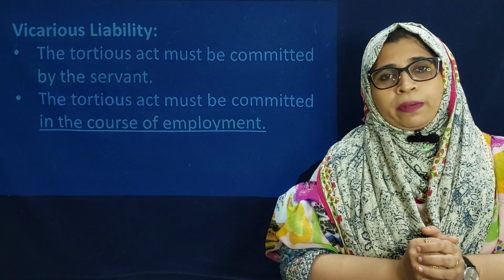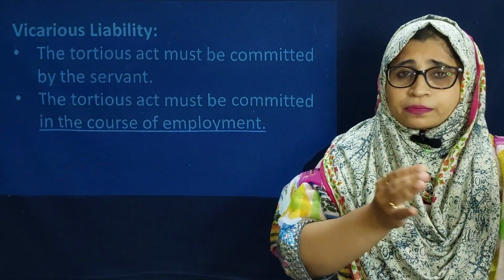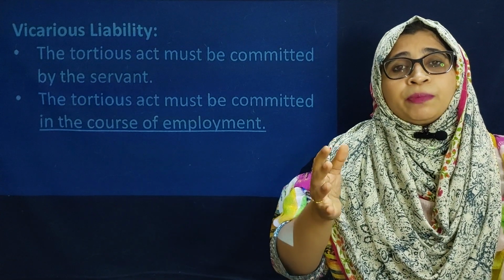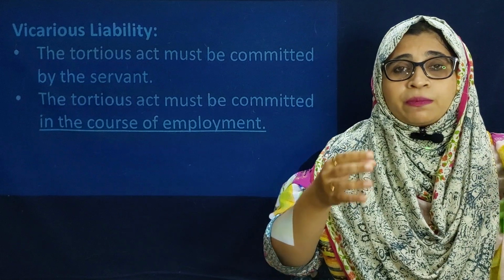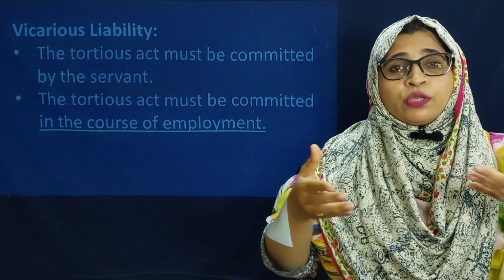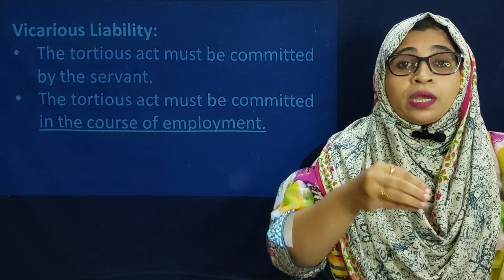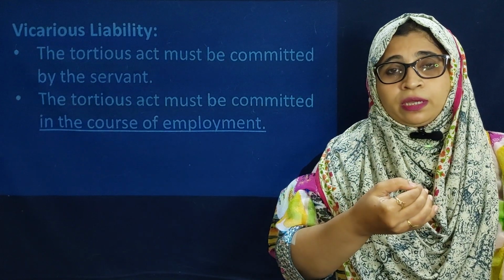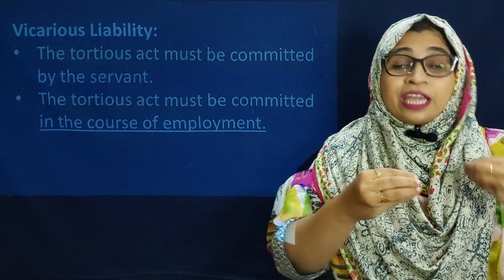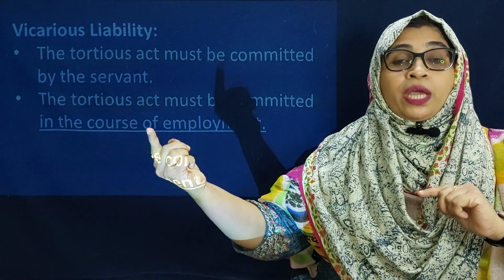What is in the course of employment? It means the employer, the master, gives some work to the servant, and also mentions some timing. Suppose the master mentions office timing, from 10 to 5 or 9 to 3, some 6 hours generally. During that time, the servant is working under the control and directions of the master. While doing the master's office work, if any tortious act happens, then the master is liable, not outside the course of the employment.